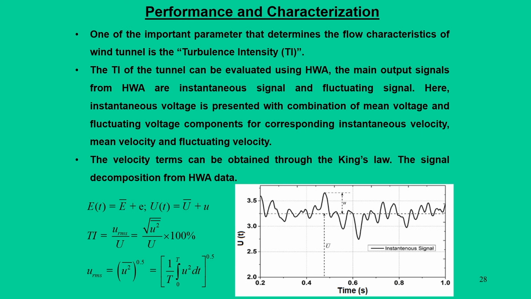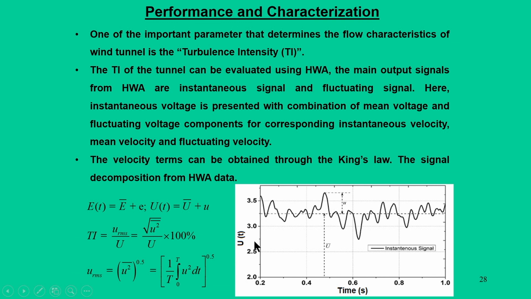To do that, we require precise calibrations to get the instantaneous velocity data. What we have seen with the Pitot probe is just the average velocity. Here, you have to take the velocity with respect to time, in the form of a signal.